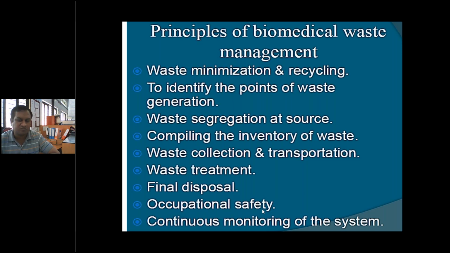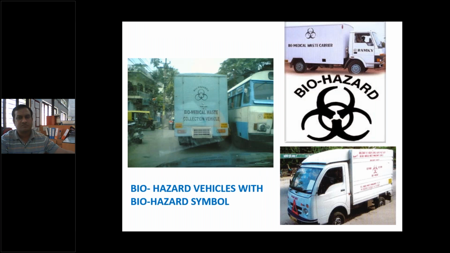So continuous monitoring of this system is needed for the biomedical waste management plan, because unless monitoring is done, the standard operating or safe operating procedures are not going to be followed at the site itself. So these are some examples where biomedical waste collection vehicles are shown, and the symbol used for this biomedical waste is called the biohazard symbol. If this biohazard symbol is on the vehicle, it means this vehicle is carrying biohazard, right?